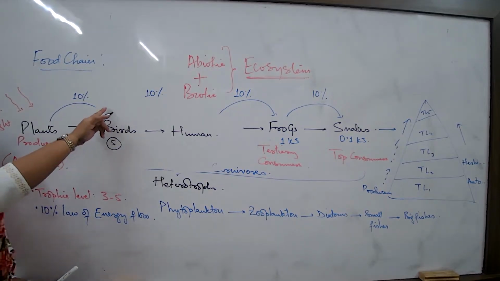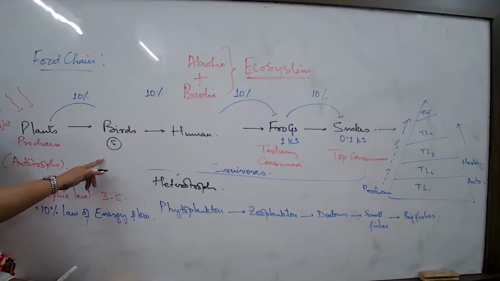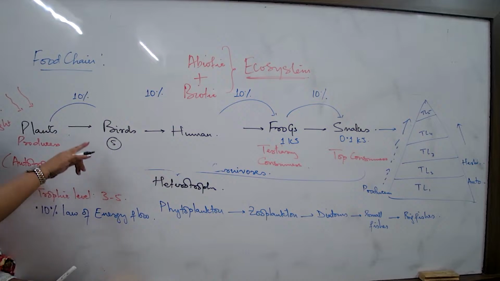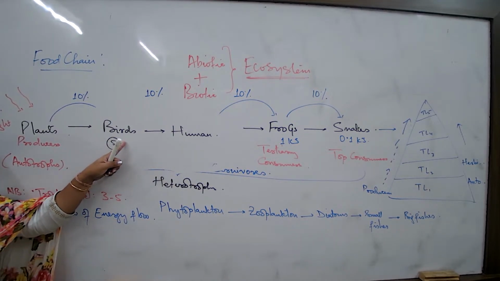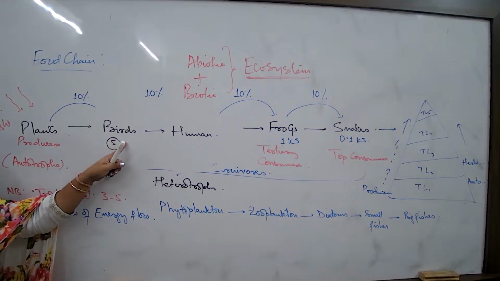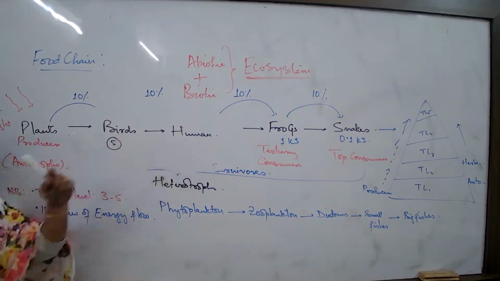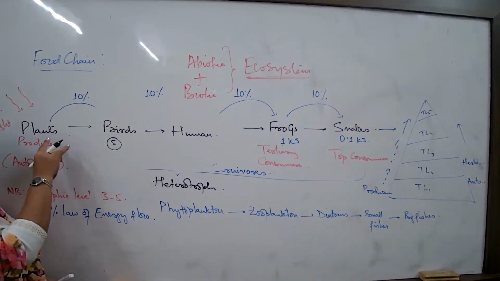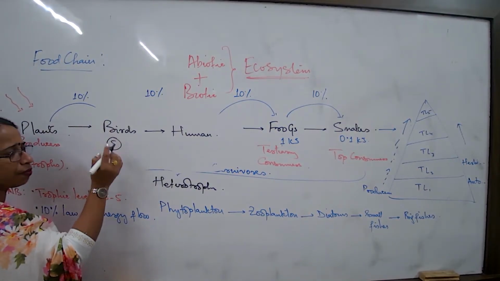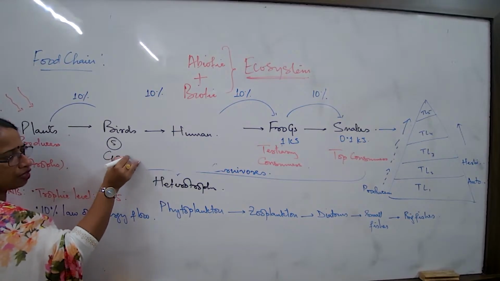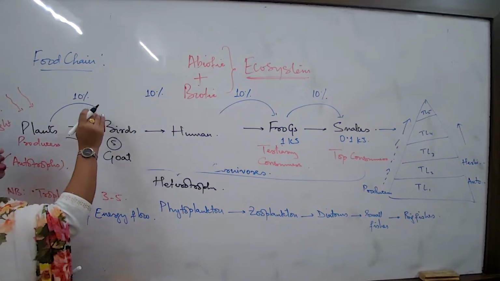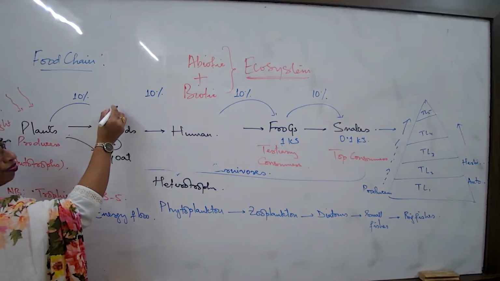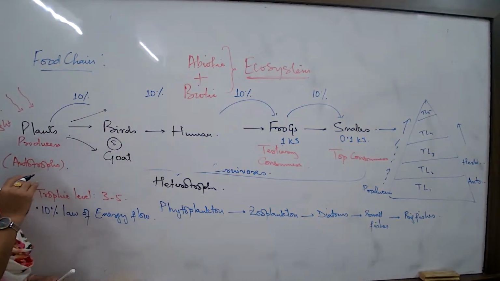Out of this, at least 2 different types of birds and their products, humans feed on. But it is not only the birds. Apart from the birds, we also understand that the goats are also feeding on these plants. There are some other different types of animals which would be directly feeding on these plants.